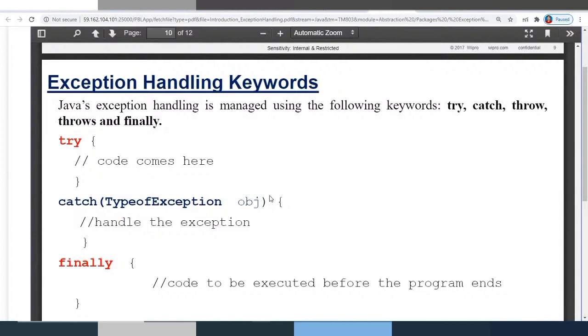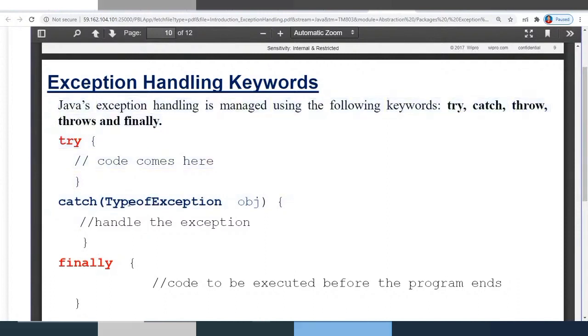So coming to try, what you place in try is whatever code you expect might cause some exception. That code you will be writing inside the try block. And since you have already expected that your code might be throwing certain kinds of exceptions, those exceptions you can handle with the catch block.